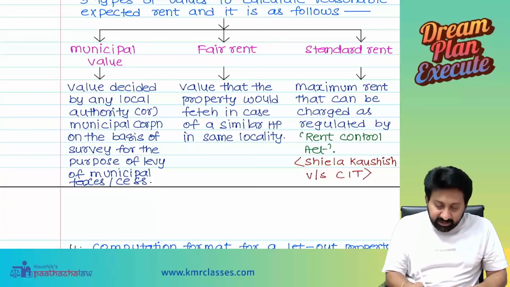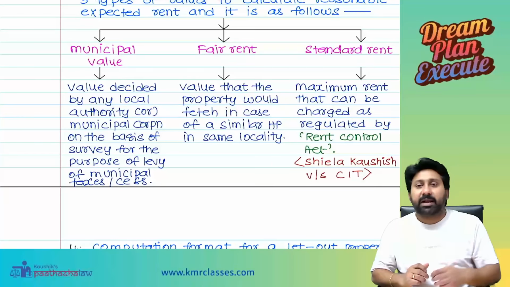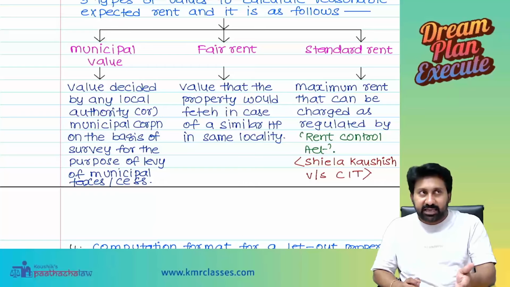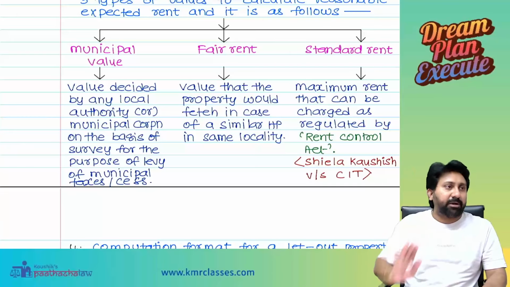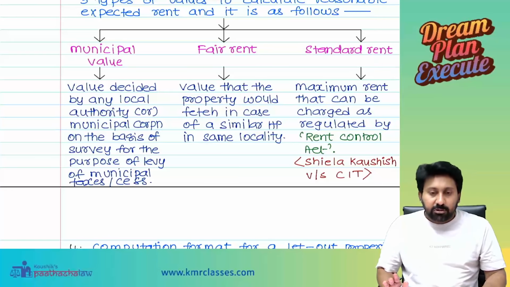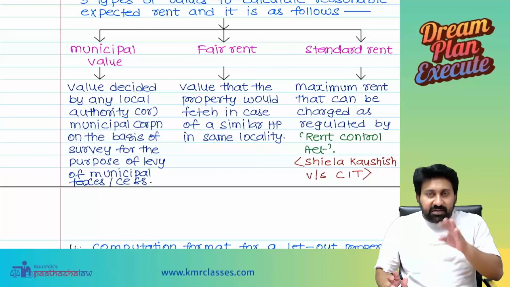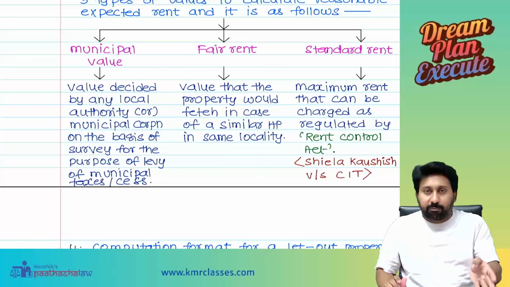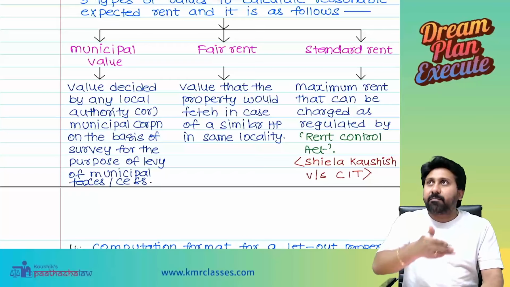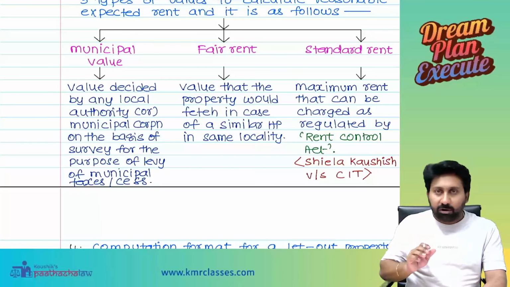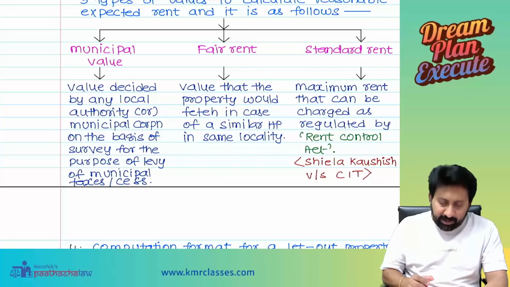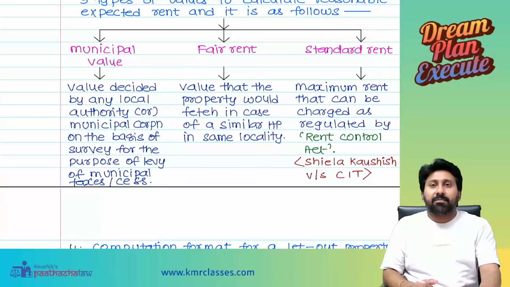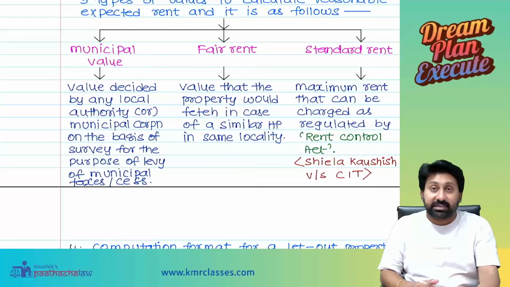Municipal value means the value decided by the local authority or municipality. For example, in Hyderabad city there is GHMC, the Greater Hyderabad Municipal Corporation, which will decide the municipal value of the properties there. I am now in Vijayawada, where the Vijayawada Municipal Corporation, VMC, decides the property values in this city. Like that in Chennai also. So municipal values will be determined by the local authorities.